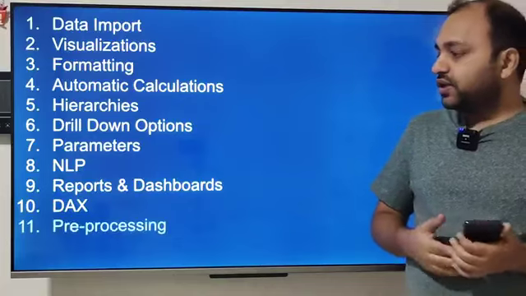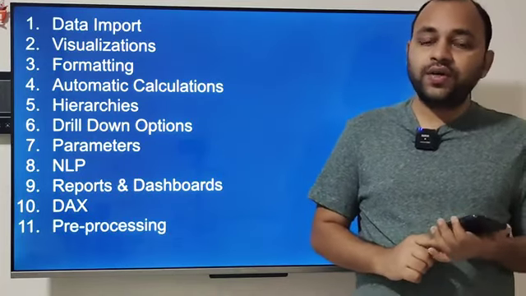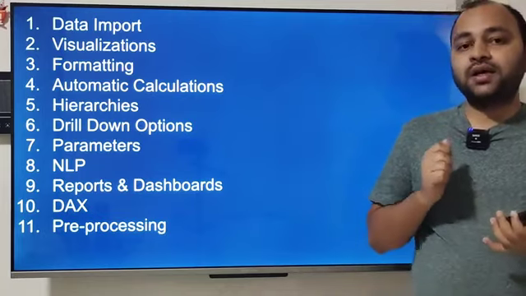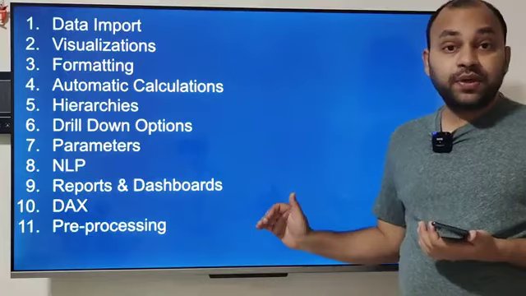Then you have the pre-processing, a very important feature for Power BI, because Power BI has a powerful capability of data pre-processing.